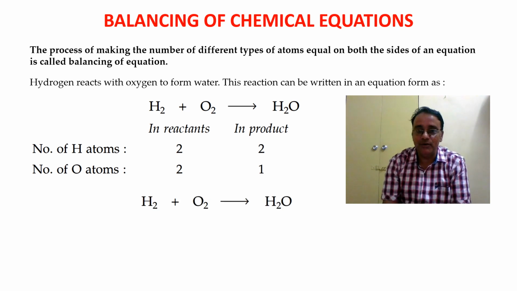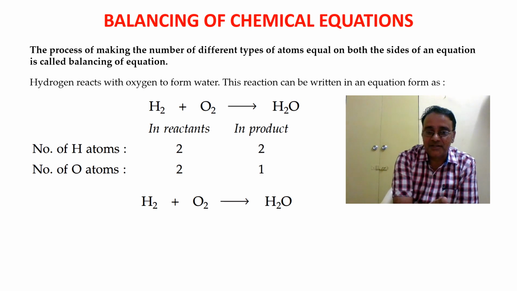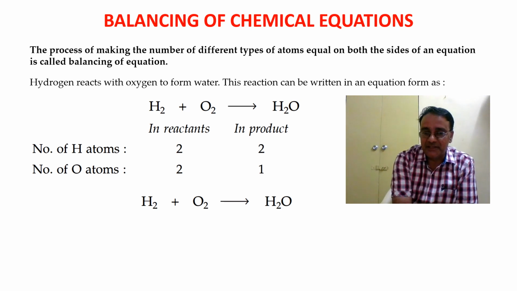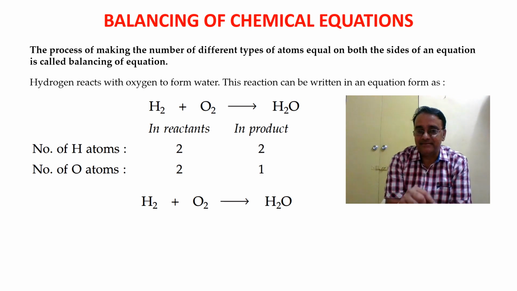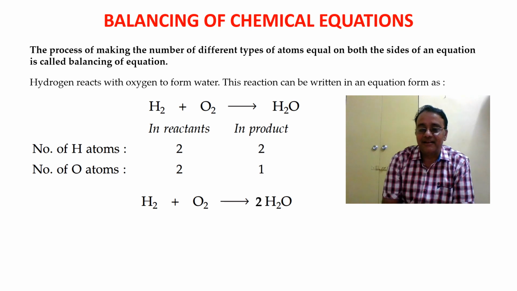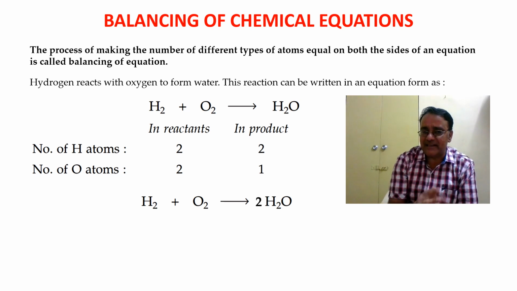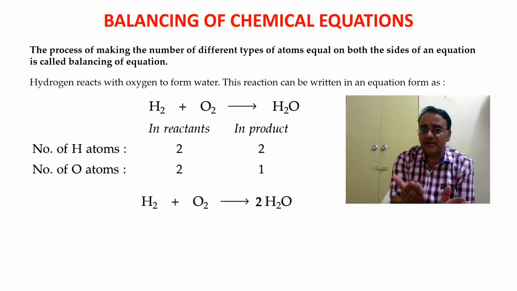So what we will do, as the number of oxygen atoms on the left hand side is 2 and the right hand side is 1, we are going to put 2 in the product. Now check both the sides. Oxygen is now balanced on both the sides, but what about hydrogen atoms? Hydrogen atoms got disturbed.